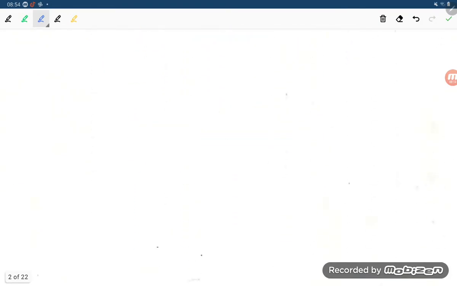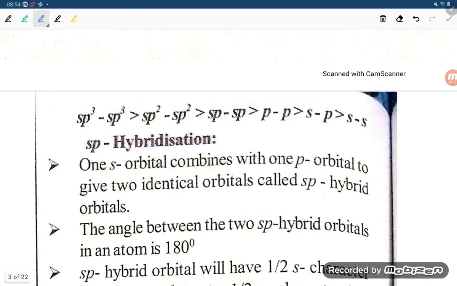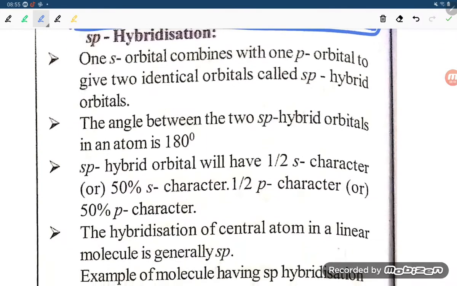Next, let us understand the next point. What are the other points, student? If you talk about hybridization, that is the stability. This is sp3, more directional nature are there. Then sp2, sp, then sp-sp, then p-p-p, then sp, then s-s. So these are the strengths of the bond in this hybridization, because here the four directions are there, three directional bond, two directional bond, so that is based on the directional bond.